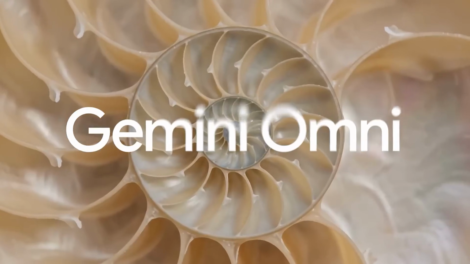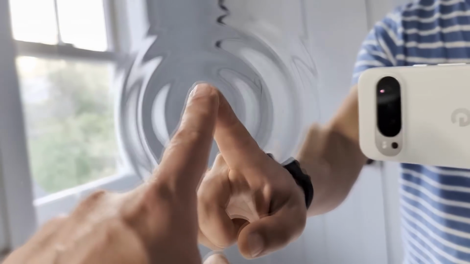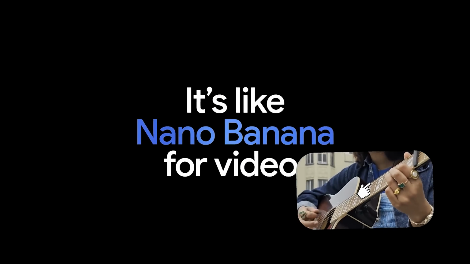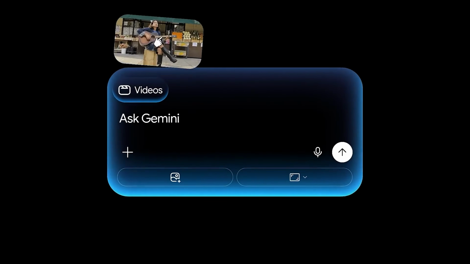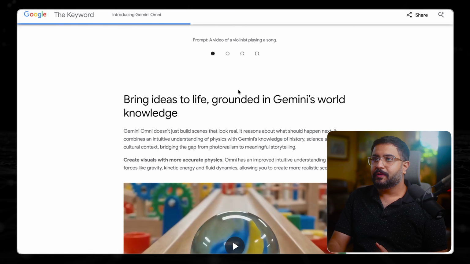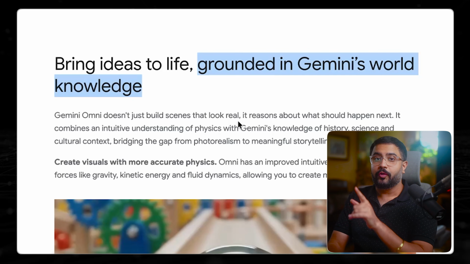Omni is Google's new multimodal video model. The idea is that it is natively multimodal in and out. So we can take text as an input, images, audio, and video, and thus also produce any output, starting with video, of course. Think of it like Nano Banana for video, where every turn you can iteratively edit your video. And since this is a true multimodal model and not just a video diffusion model, it's actually grounded in Gemini's world knowledge. And this rich multimodal understanding and world knowledge is why the scribble works at all.